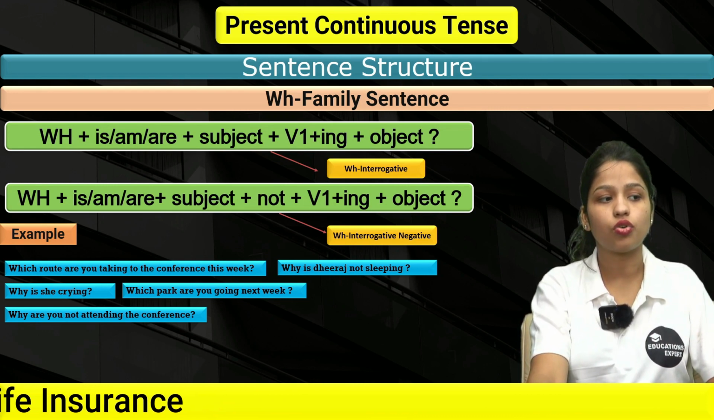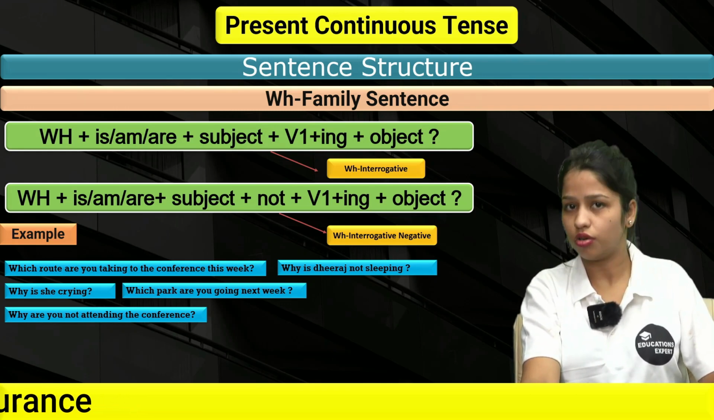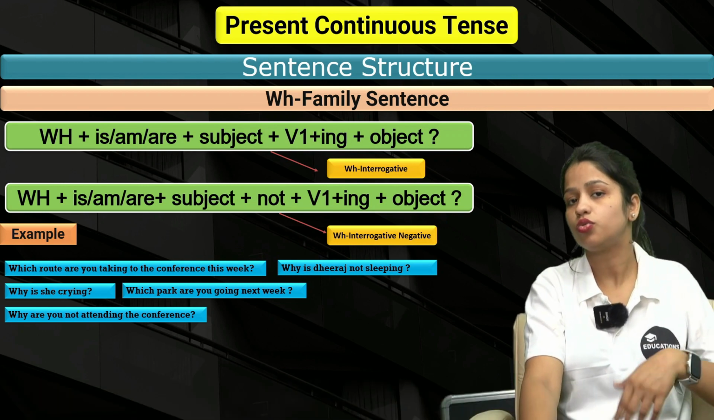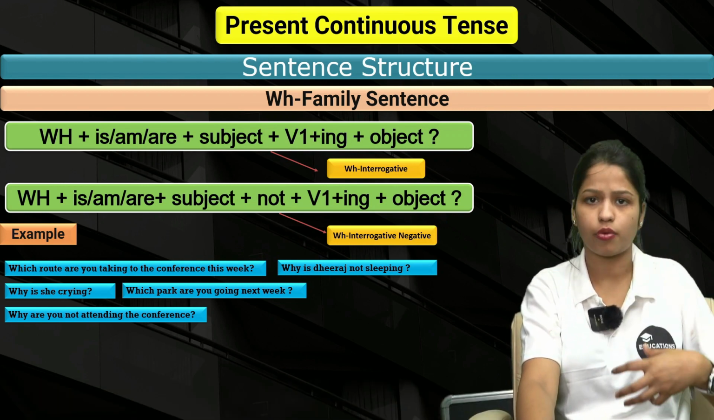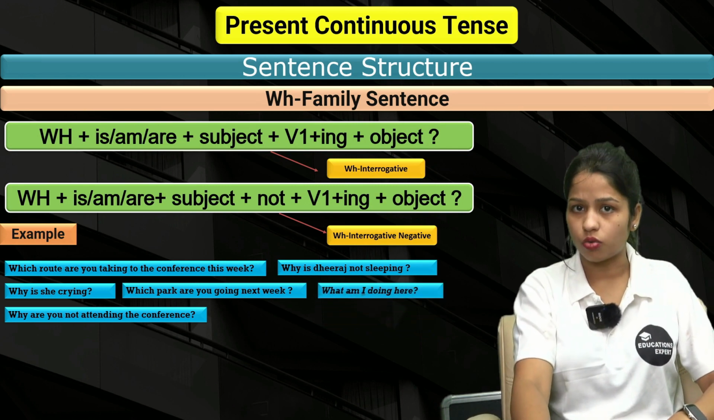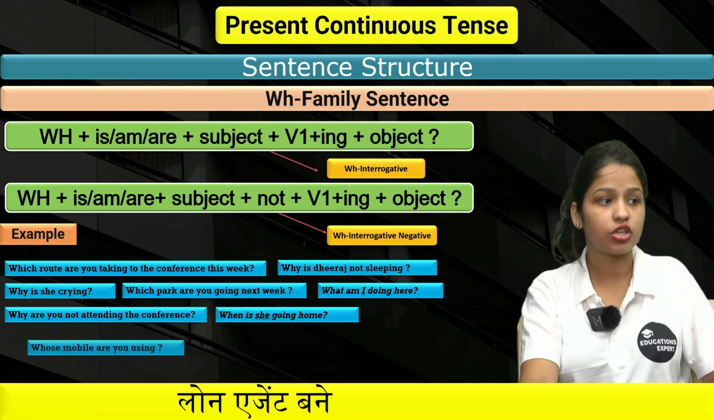If I had asked you, are you going to the park next week? Then you would have said yes or no. If I'm asking you, which park are you going to next week? You should have answered Jim Corbett National Park or this or that, whatever it is, right? What am I doing here? Next up we have, when is she going home?